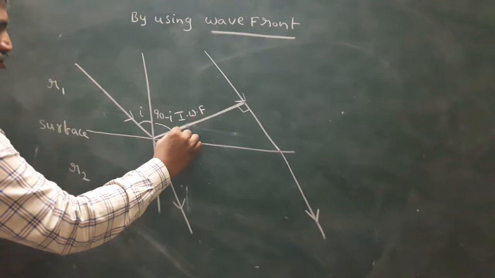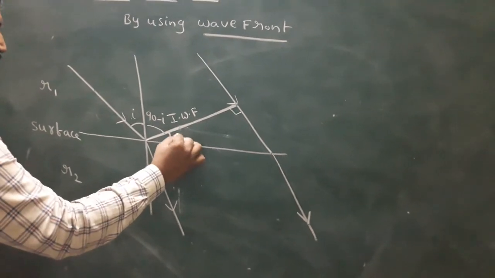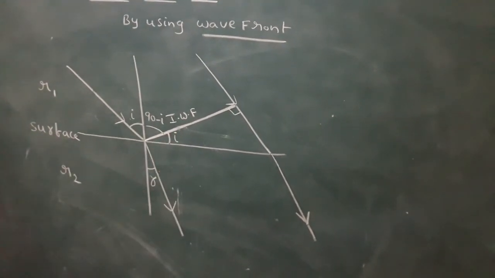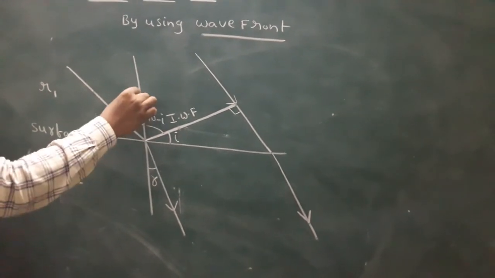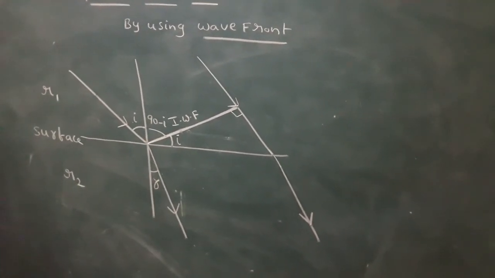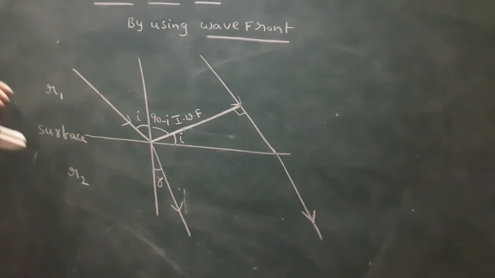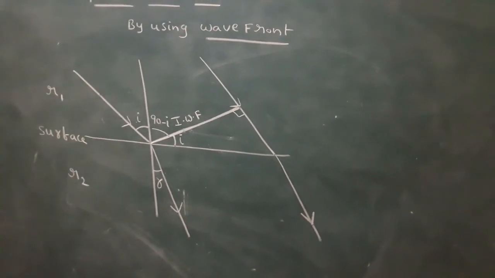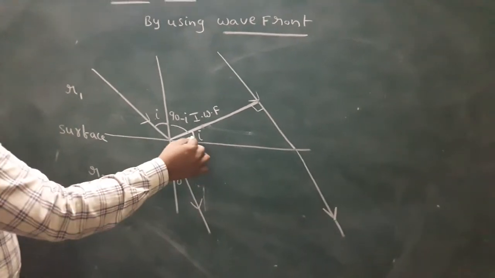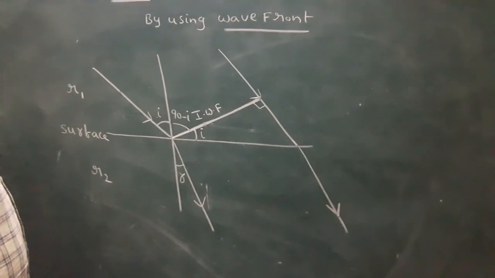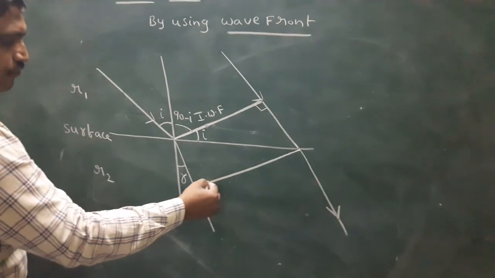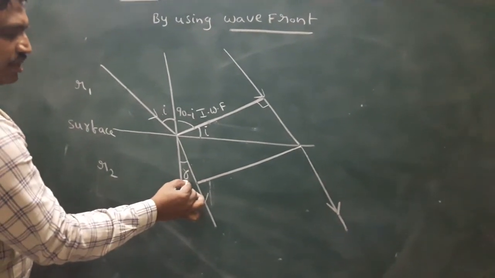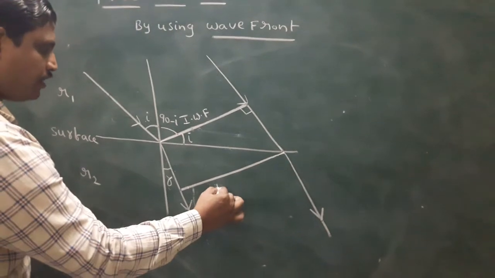Here in the situation, this is I, because this is the x-axis and this is the y-axis, mutually perpendicular. This is another wavefront, the refracted wavefront.